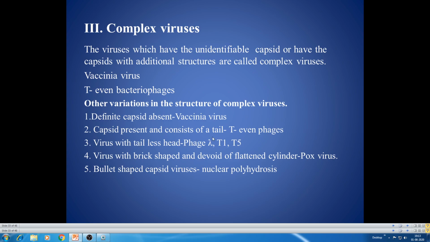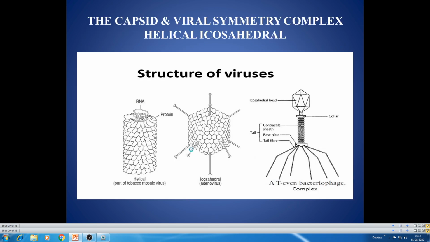A capsid is present and consists of a tail in the case of T-even phages: T2, T4, T6. That is why they are called T-even phages. Let me give an example with T2 phages. See, this is a T-even bacteriophage. You can see the icosahedral head, then the collar, which has a contractile sheath.